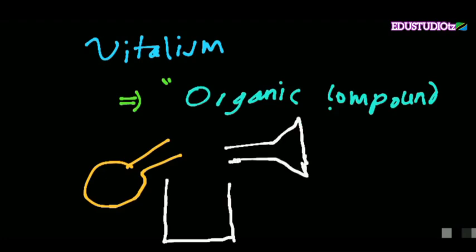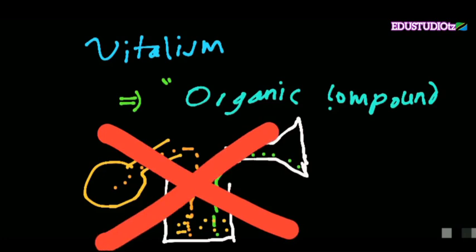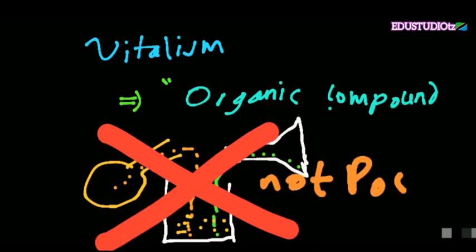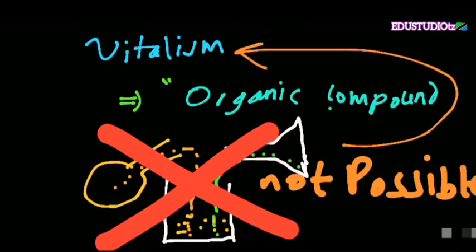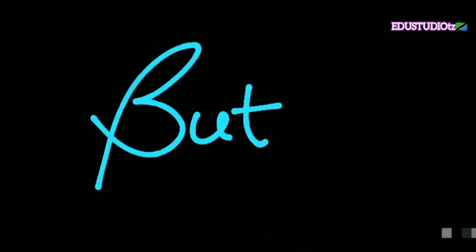For example, you have a sample A and a sample B to mix together so as to obtain a particular organic compound. This process, according to vitalism, is prohibited or not possible. But things change.